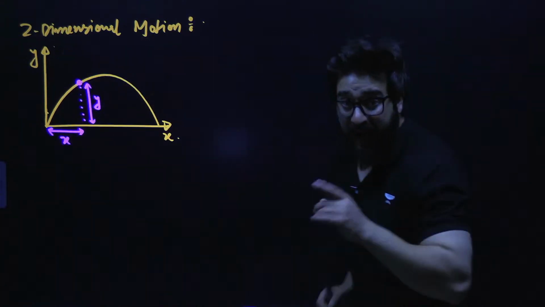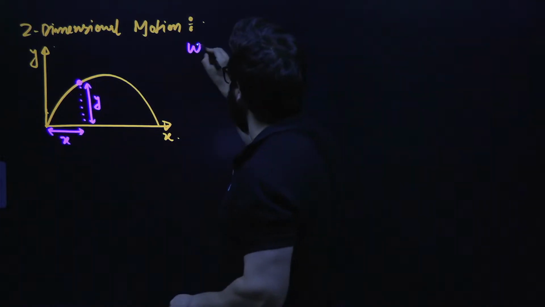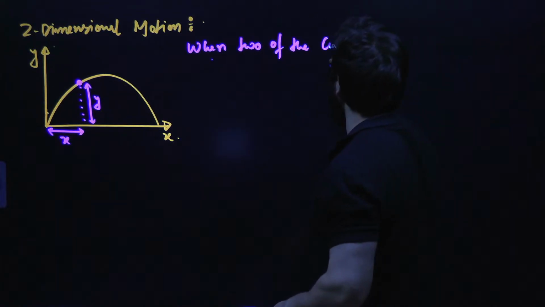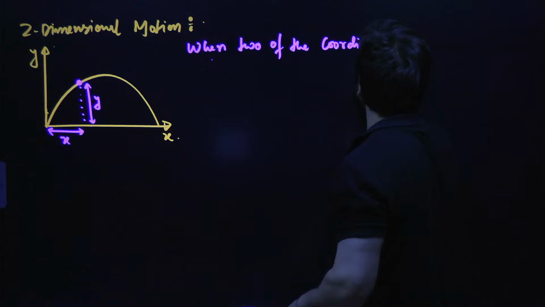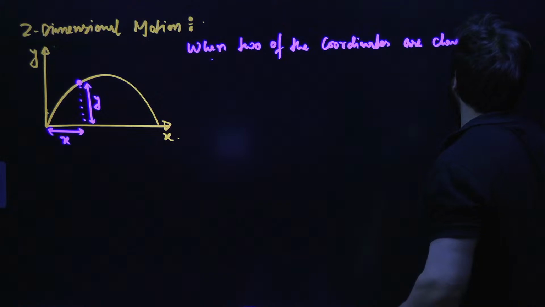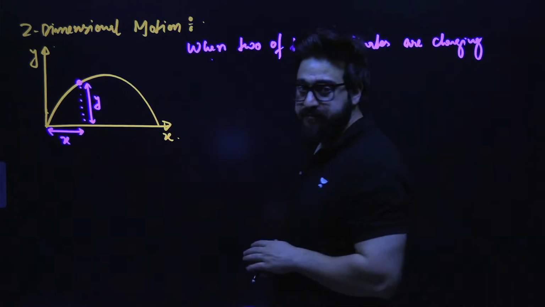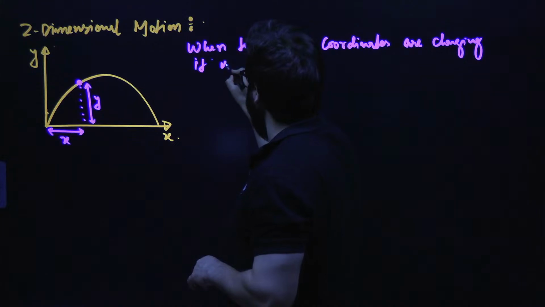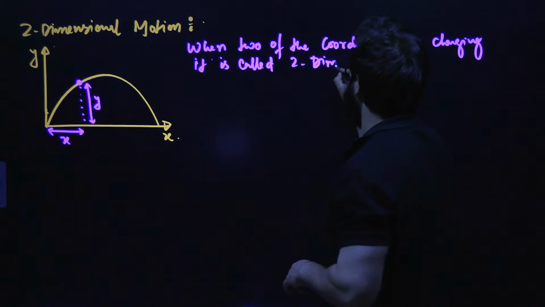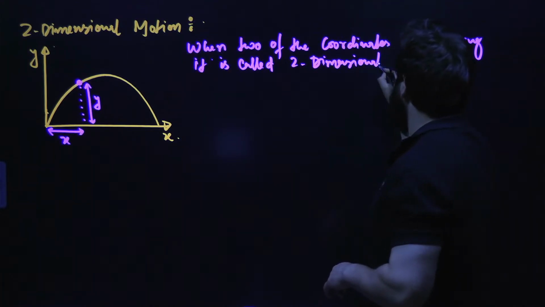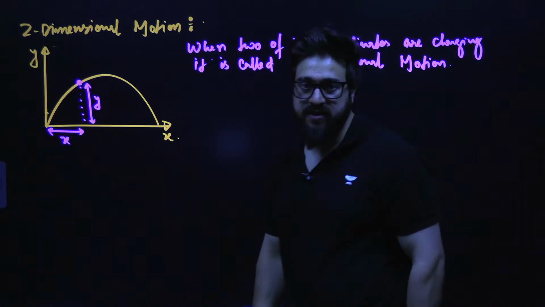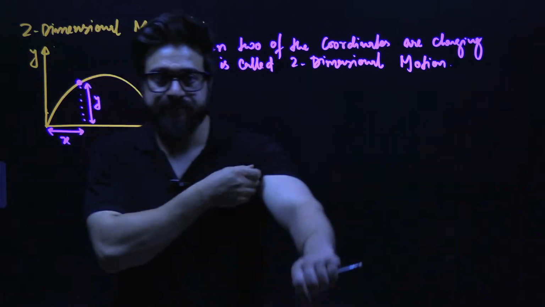I can write in this particular case, when two of the coordinates are changing, it is called two-dimensional motion, as simple as that.